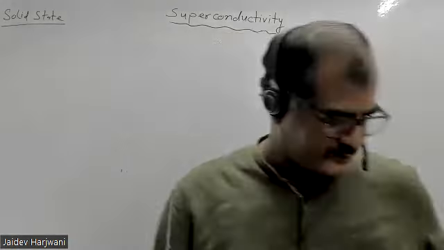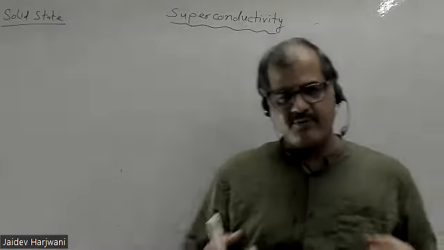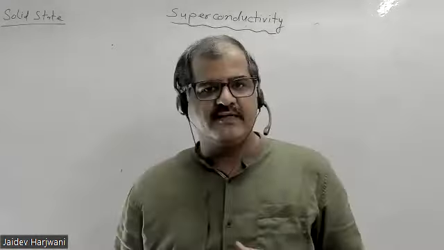Sir, meaning that for type 1 superconductors, they should follow that coherence and penetration formula, lambda by epsilon should be less than 1. So that should be applicable to type 2 also. Okay. In the case of type 2, your coherence length is high. So your coherence length is bigger than that of type 1.